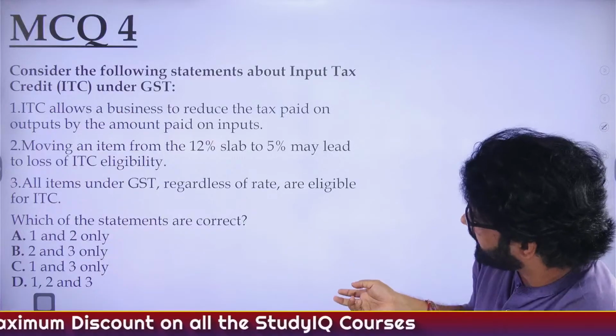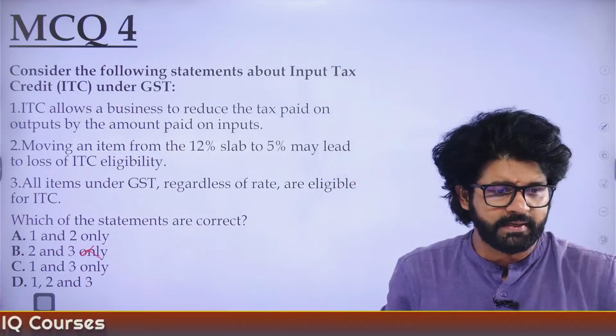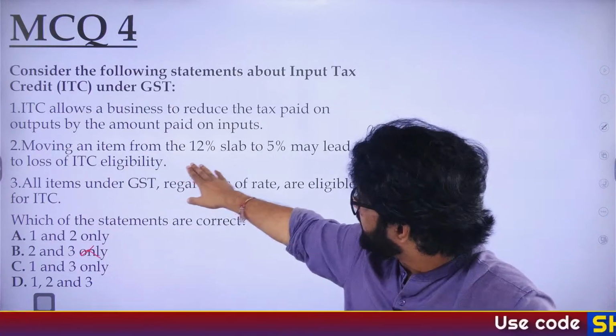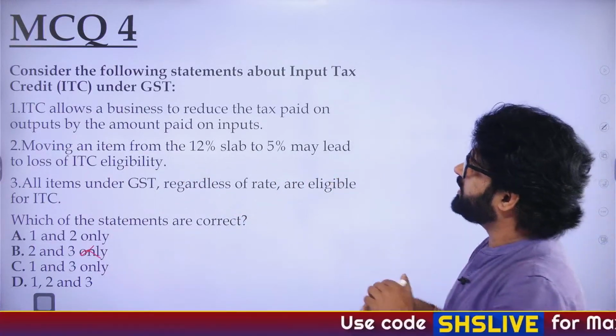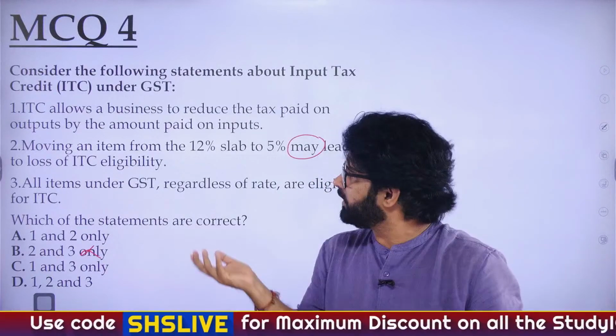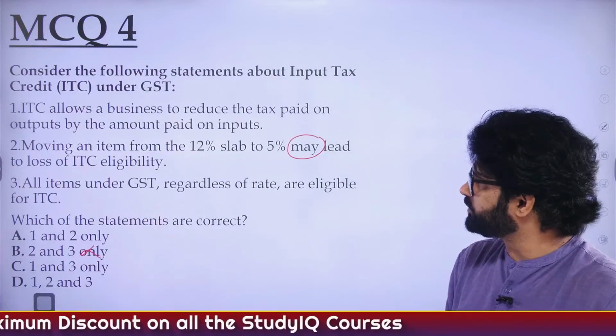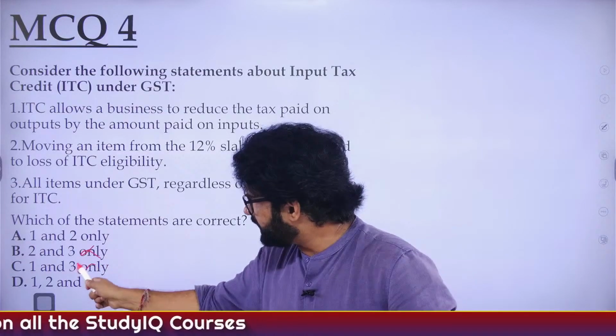So first is correct. If first is correct, you will eliminate option B. Now you are left with A, C and D. Second, moving an item from 12, this is actually correct. This is also saying "may lead to," and that's what we have discussed. If it leads to loss of ITC, input tax credit eligibility, in that scenario, prices of goods may increase. So second is correct. If second is correct, you are left with A and D now.